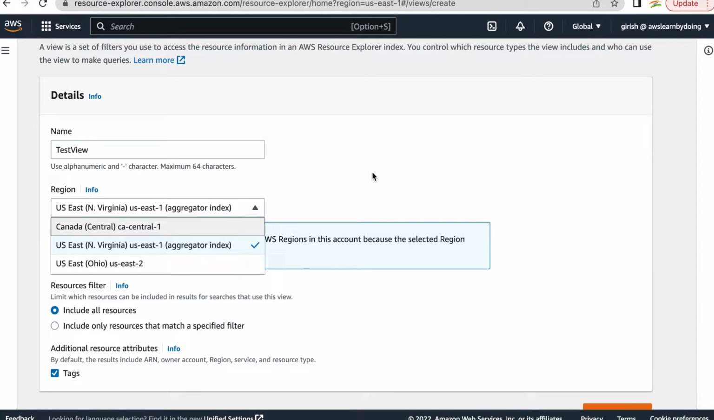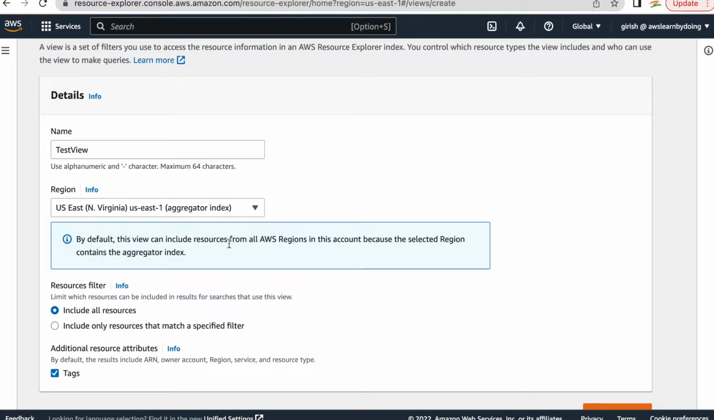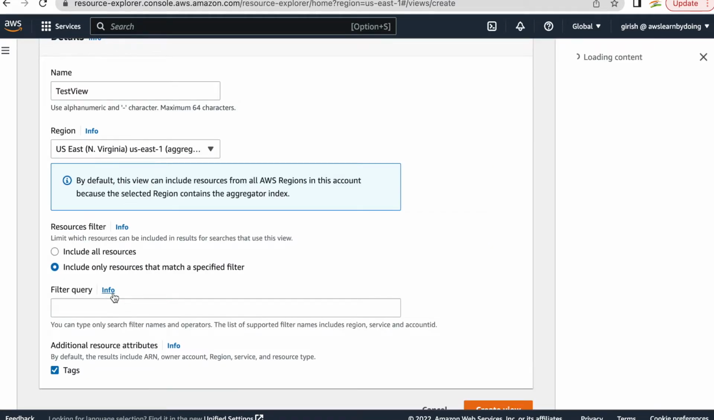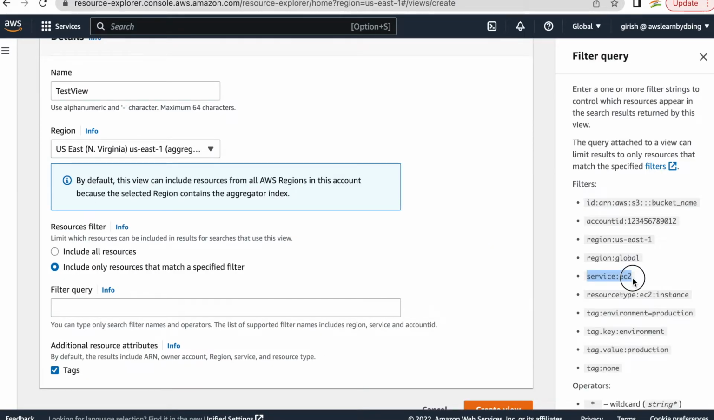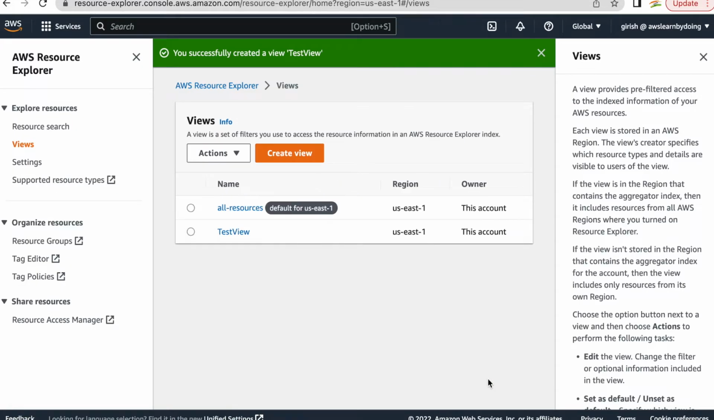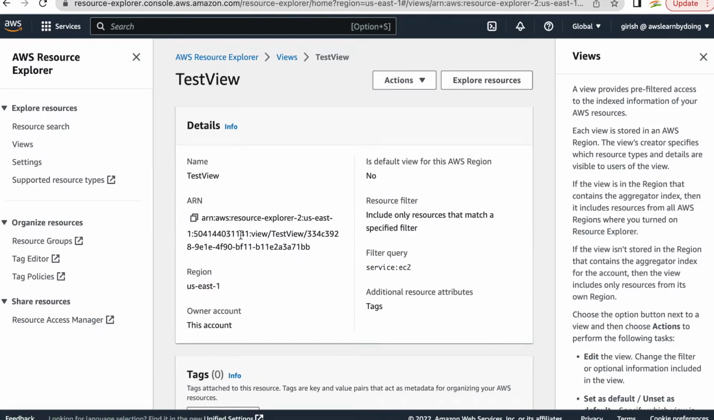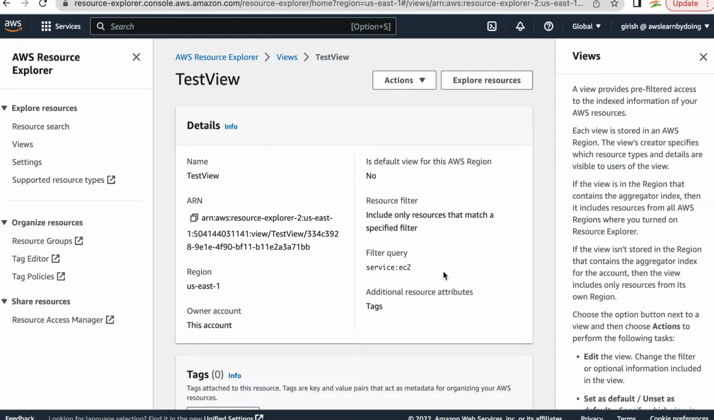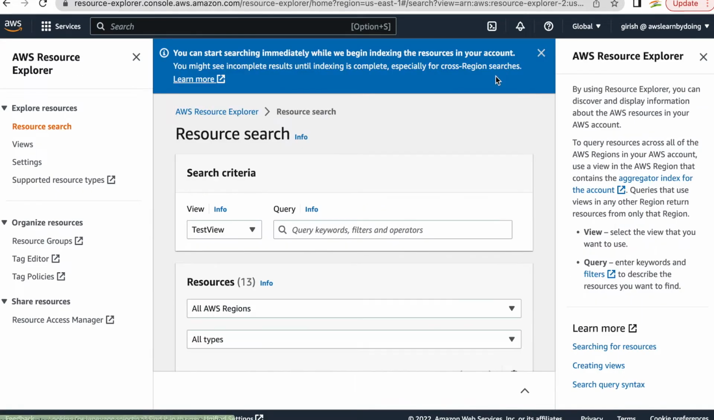You can create a view and just get whatever resources are there in that region in your account, but aggregate makes it more interesting, right? Include all resources, or include only resources that match a specific filter. Let's see. I'll choose resource type EC2 instance to create a view. So this is a view which got created, which will have just EC2 instances. That's what I'm expecting.